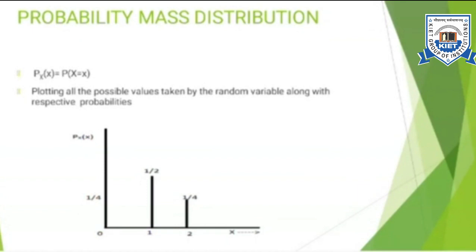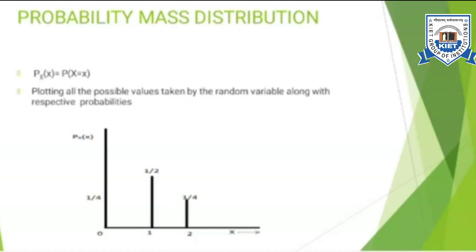Now coming to probability mass distribution. This is used in case of a discrete random variable. In this case, we will list all the possible values that are taken by our discrete random variable. In our experiment, the possible values were 0, 1 and 2. So I will plot a graph. I'll list the values that are taken by capital X, so I am writing 0, 1 and 2.